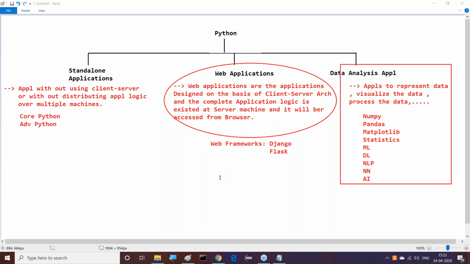Okay, I understood. Django and Flask both are frameworks which are used to prepare web applications. But what is the need of a framework? Already Python is available, then what is the need of this framework? That's the question, right, guys. For that purpose, I'm giving clarity. Try to understand it now.